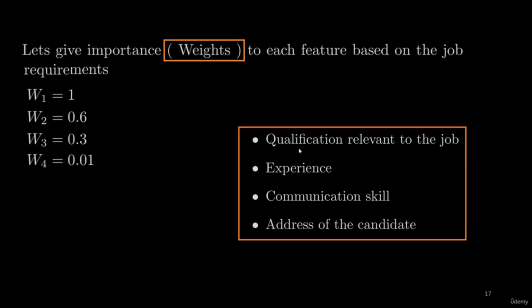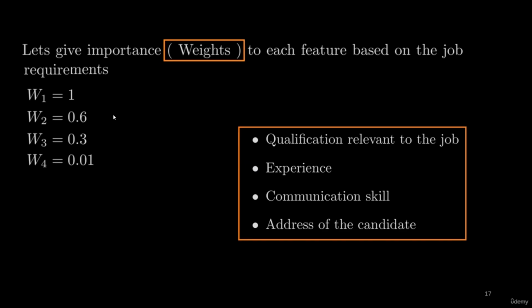Now it's time to assign the weights based upon the importance of the feature. We see that the qualification relevant to the job is the most important feature. Therefore, the weight assigned to this feature is of highest value, that is 1. Similarly, experience and communication skills are also considered important features, so their weights are 0.6 and 0.3 respectively. If we look at the address of the candidate, it might not be a very good feature in order to get the job. Therefore, the weight assigned to this feature is very small, only 0.01.